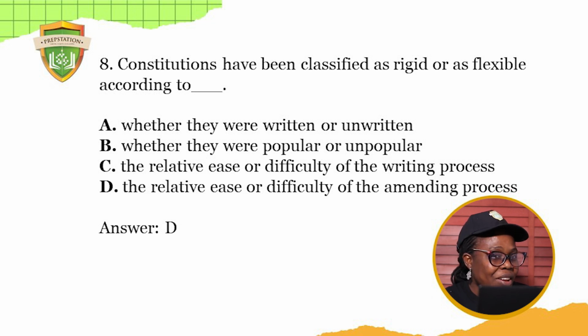They're talking about two constitutions here, the rigid constitution and the flexible constitution. Remember, the rigid constitution faces difficulty in amending process. The flexible constitution faces ease in amending process. So what's the answer? You got it. D is the answer. Okay, next question.